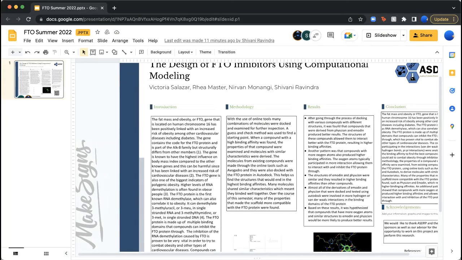When a compound with a high binding affinity was found, we examined the properties of the compound, and we tried to derive similar molecules to that. The molecules from existing compounds were made through online tools such as Avogadro, and they were also docked with the FTO protein in AutoDock. This helped us find structures that would end in the highest binding affinities. Many molecules shared similar characteristics, which meant they bound well together. Over the course of the semester, many of the properties that made the scaffold more compatible with the FTO protein were found.